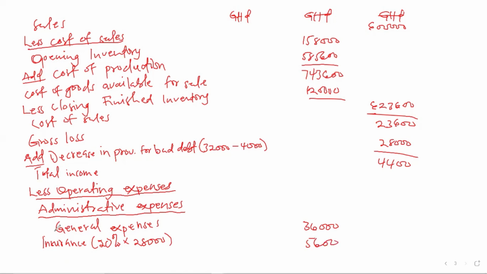Then we have rent and rates, where we've already apportioned 60% to factory. So we apportion the 40% remaining to office. So that will give us 17,600. Let's move to the next page.